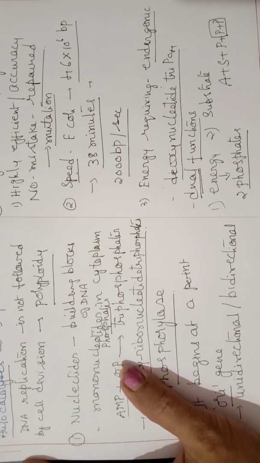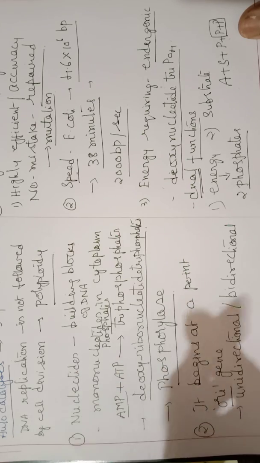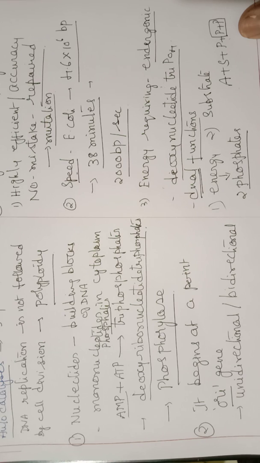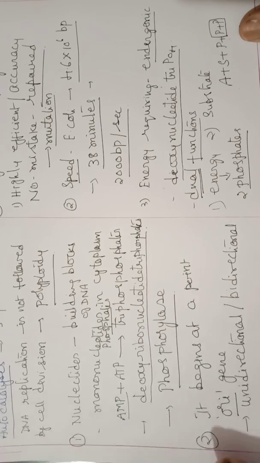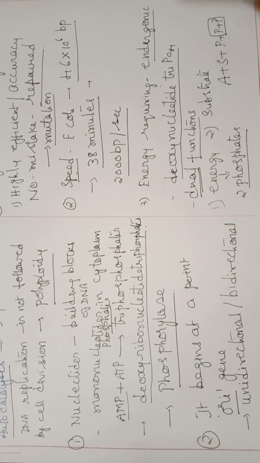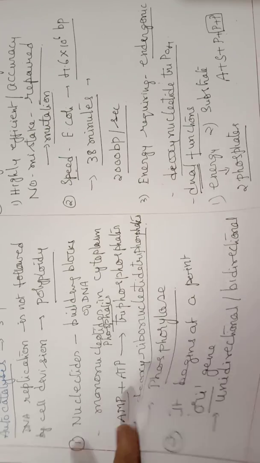Nitrogen base, sugar and phosphate form the nucleotide, and the 2 phosphates after breaking provide energy. That's why they are first converted from monophosphates into triphosphates, so that they can provide energy.